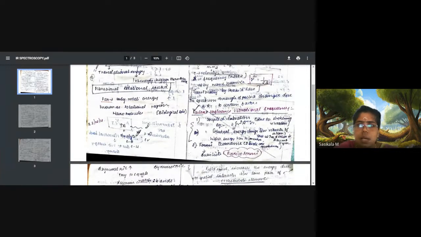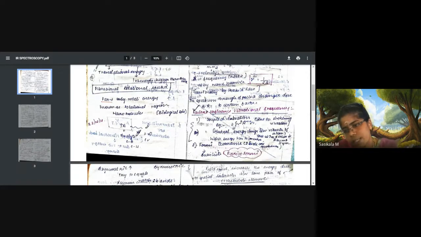What is Hooke's law? Hooke's law depends on the mass of atoms and bond strength. What are the two parameters involved? K and mu. Mu represents reduced mass. K represents bond strength. So if a particular group like CH, carbon and hydrogen, is present in the molecule, it will be attached with a bond, and we should know what bond strength it has and what is the mass of the atoms. So the vibrational frequency is affected by the bonds present between the atoms.